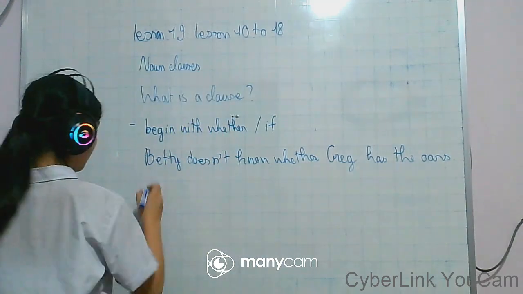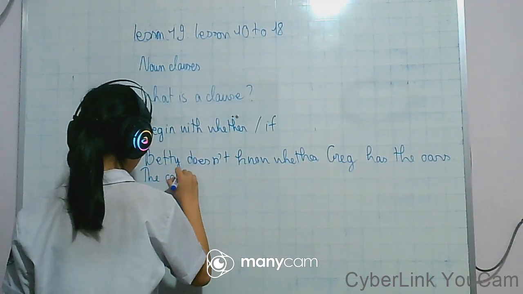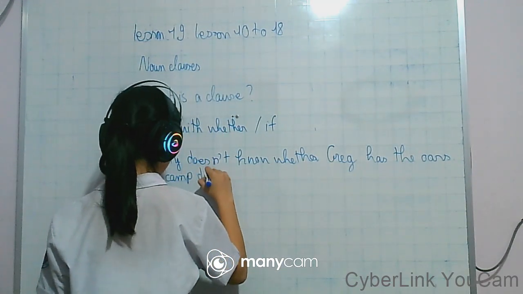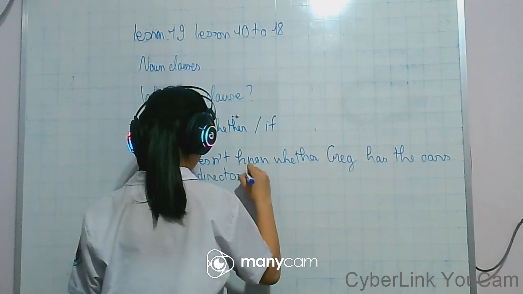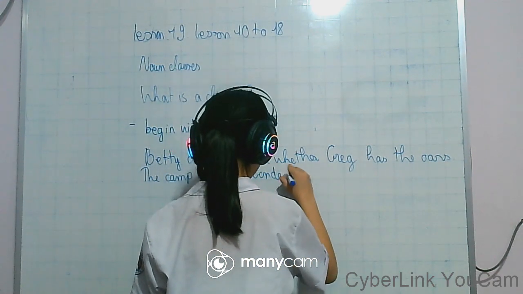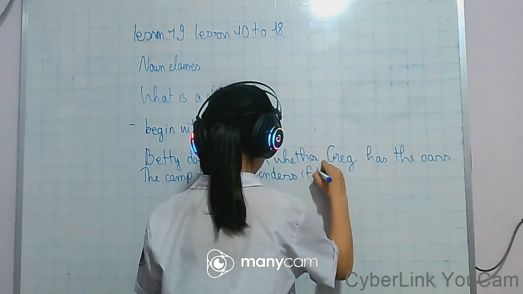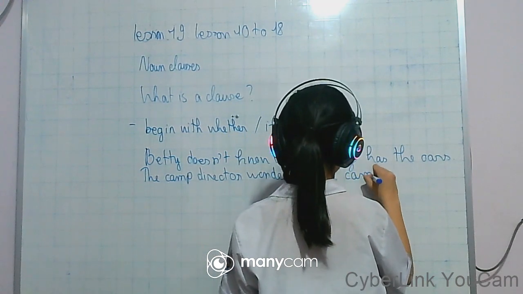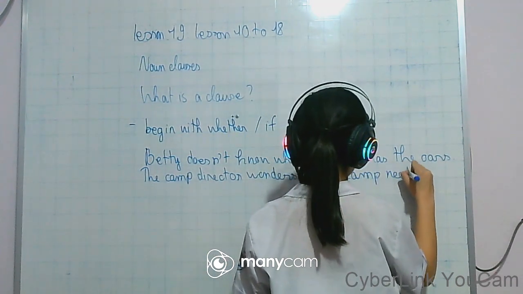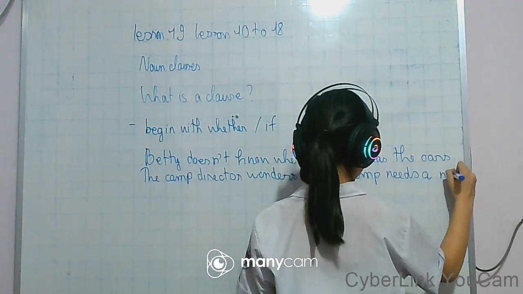And finally, the camp director wonders if the camp needs a new raft.